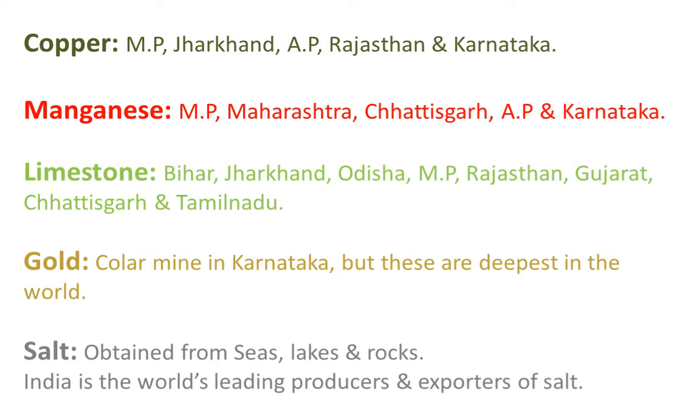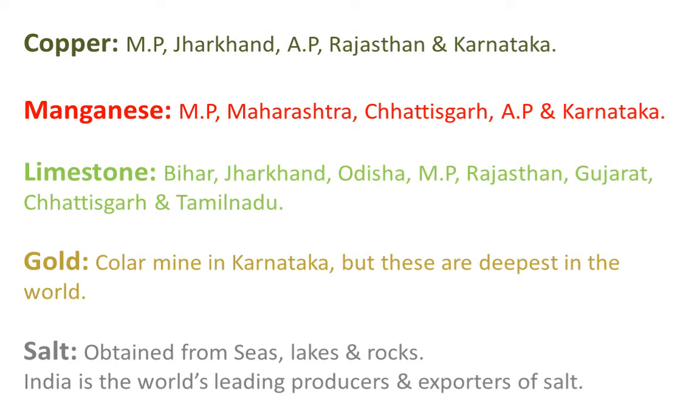Now comes the other metal called copper. Copper is mainly produced in Rajasthan, Madhya Pradesh, Jharkhand, Karnataka and Andhra Pradesh. As you all know, copper is mainly used in the electronic industry and it is also used for making of utensils.